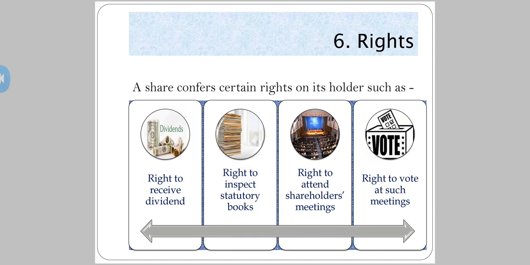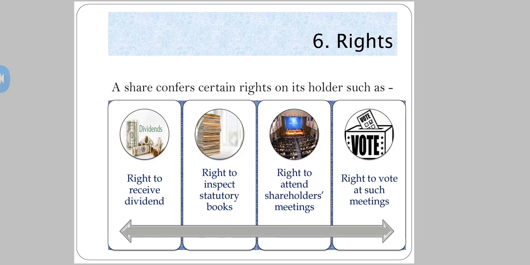Of course, if you want to take a certain decision, you want to put forth your views, and along with you there are 4 to 5 others, you have got the right to vote for the same decision. If you agree with the decision, you have got the right to vote for that decision, either yes or no. So these are the 4 rights which a shareholder gets after purchasing the shares of the company.